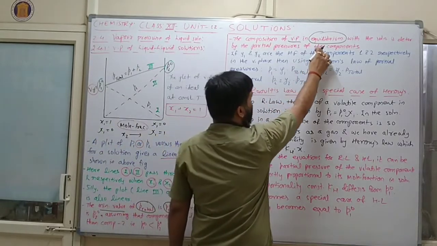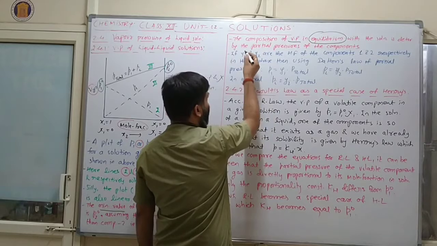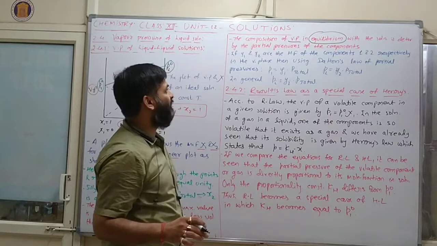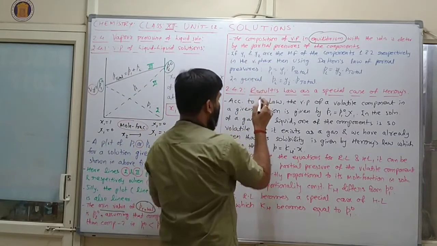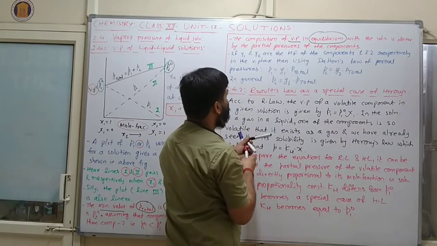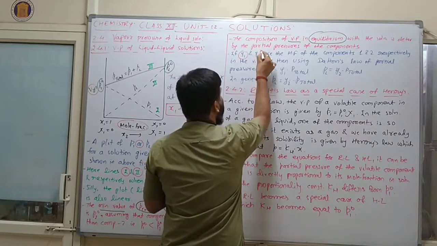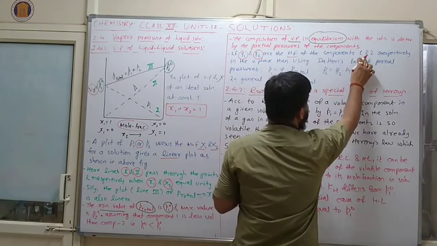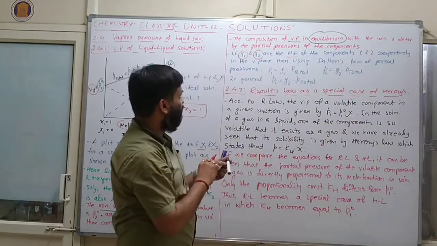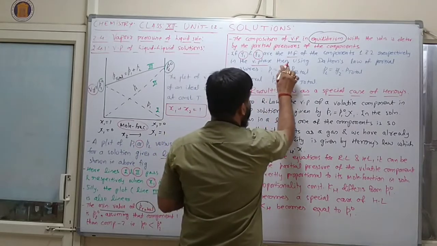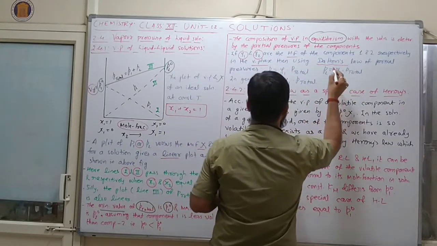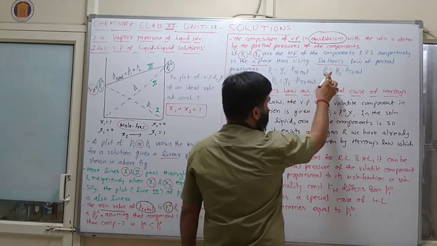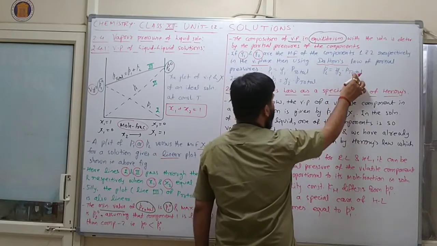If y1 and y2 are the mole fractions of component 1 and 2 respectively in the vapor phase, then using Dalton's law of partial pressure, P1 is equal to Y1 P total, similarly P2 is equal to Y2 P total.